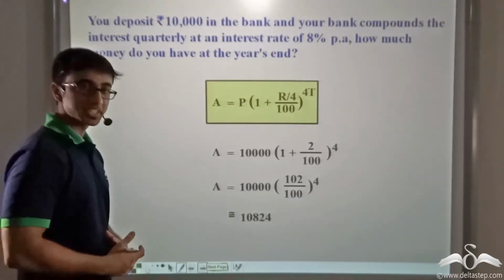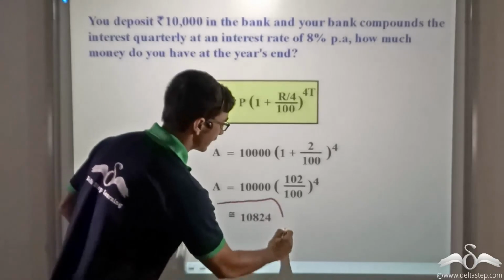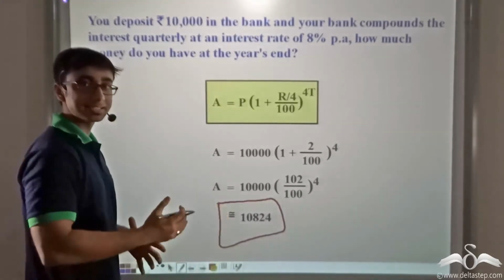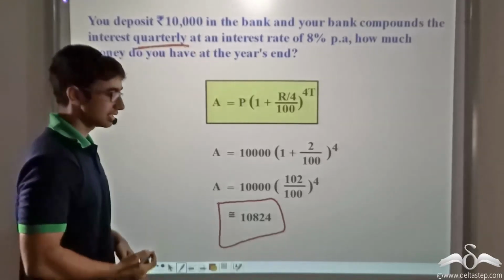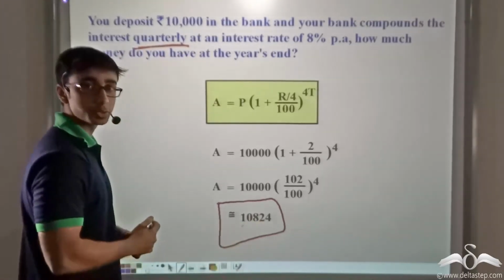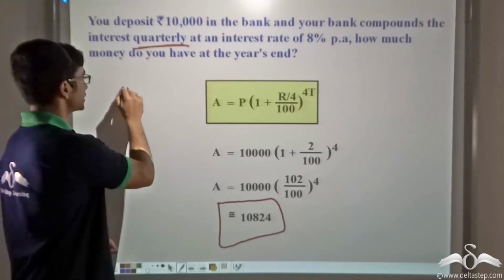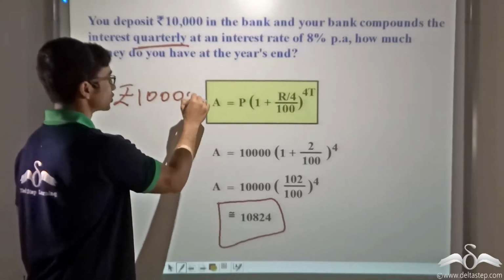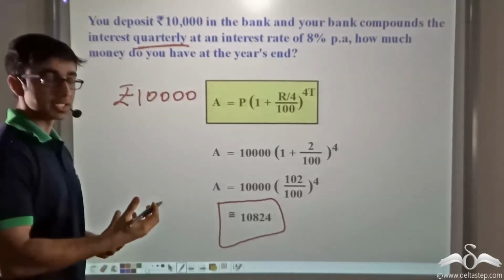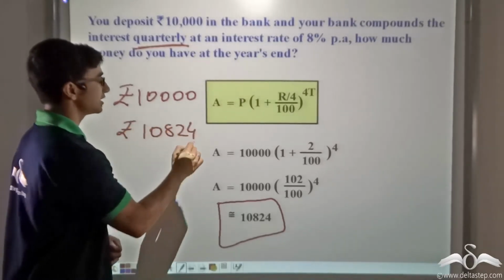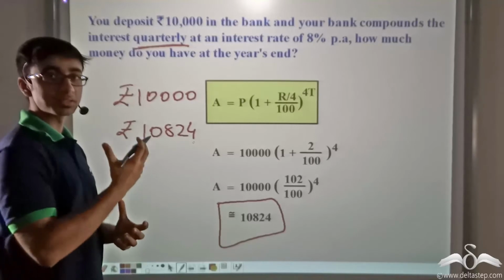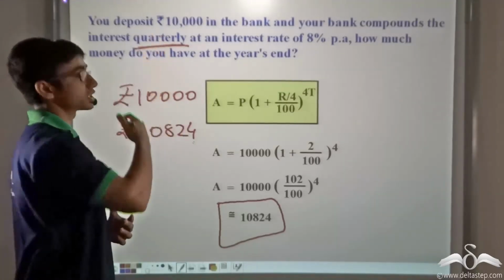On further simplification, I find that the amount I'm receiving at the end of 1 year is 10,824. So initially I invest rupees 10,000, and at the end of 1 year, I get back rupees 10,824 because the amount had been compounded quarterly.